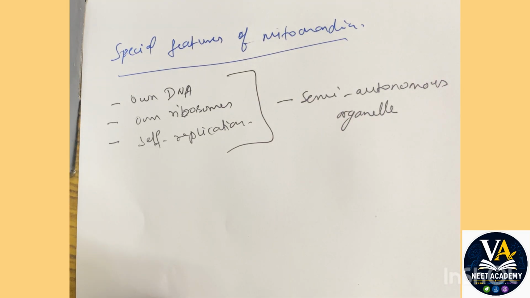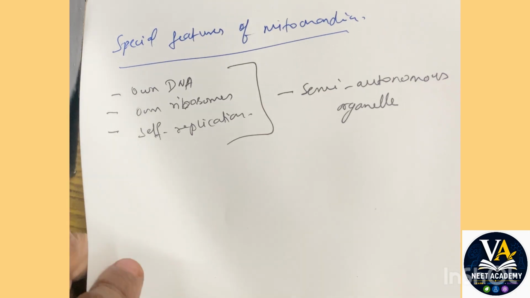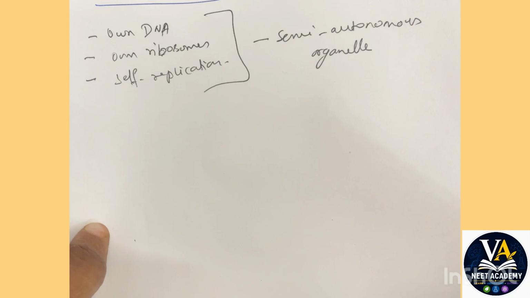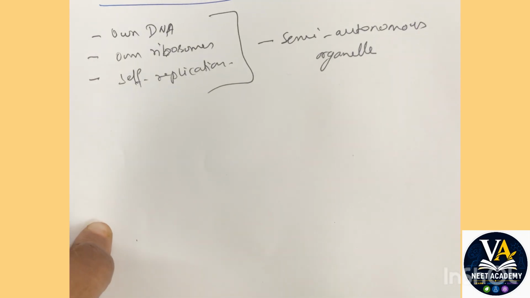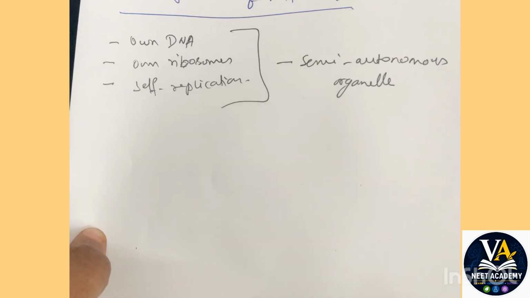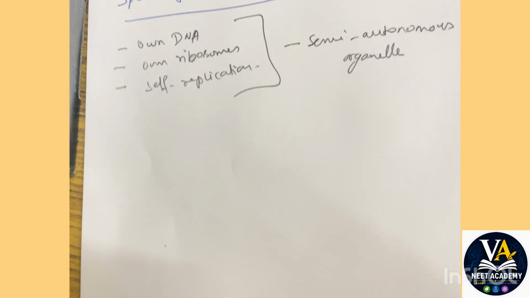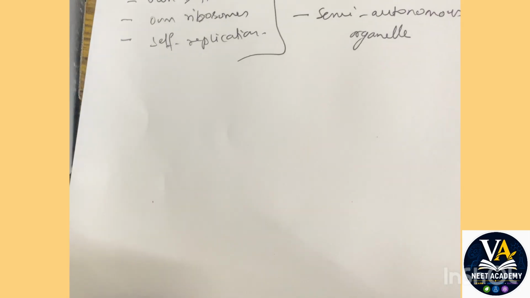Imagine, an organelle is semi-autonomous: it can produce certain proteins, it can divide on its own, and it has its own DNA to carry out all these functions. So that's about the special feature of the mitochondria.